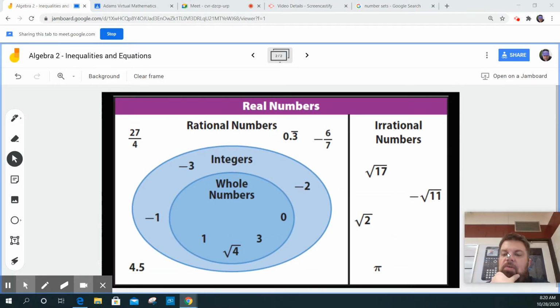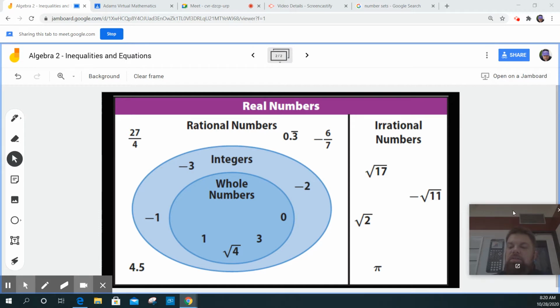So when we talk about real numbers, there's real numbers and then there's complex numbers. Now the complex numbers have imaginary parts, and we'll talk about that later. But everything listed on the screen is a real number. But the most common things are, if you were to divide it into categories, there are rational numbers and there